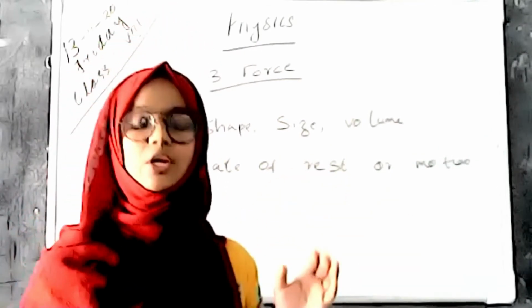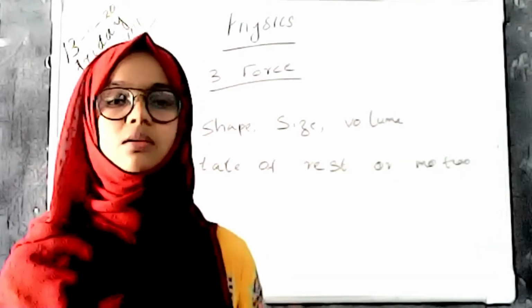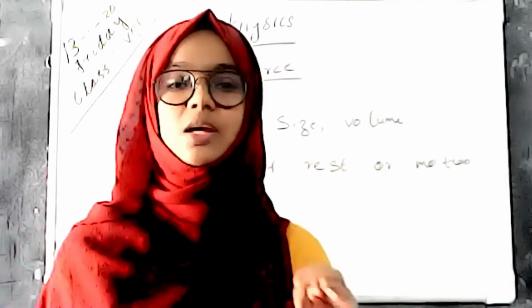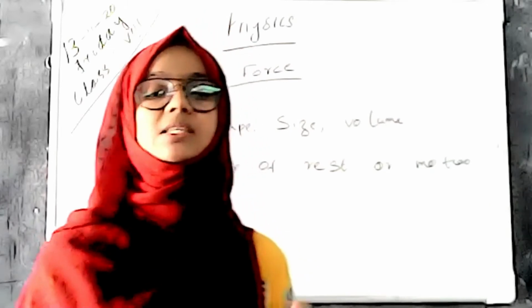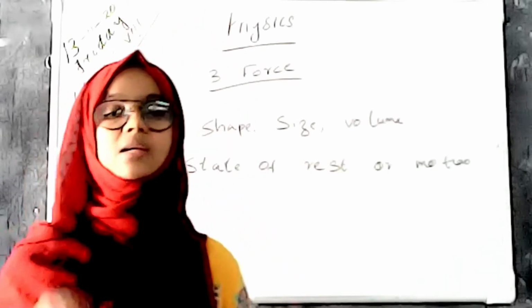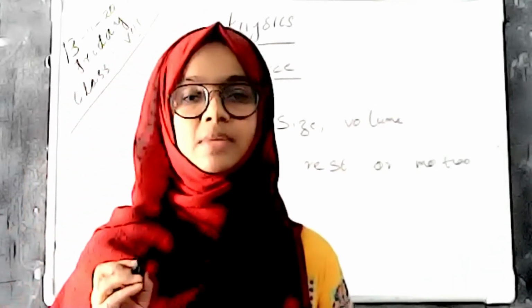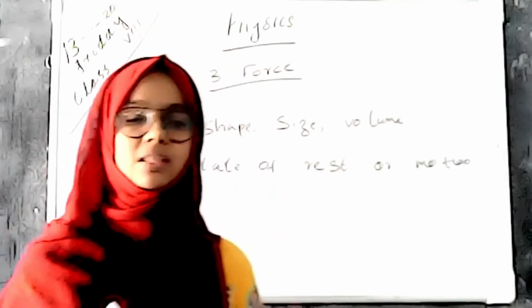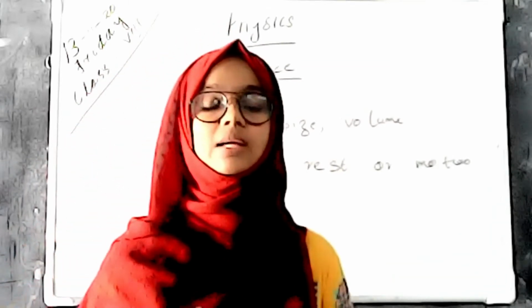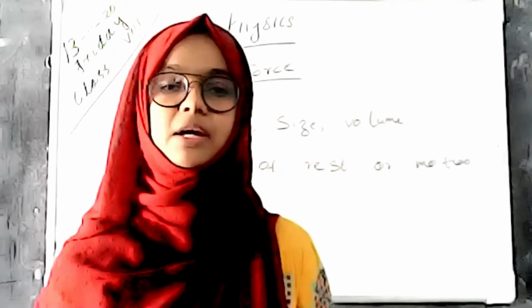A force has a unit that is Newton, and Newton is the unit of force and it is denoted by the letter N. We describe this in the chapter dealing with derived units and fundamental units.